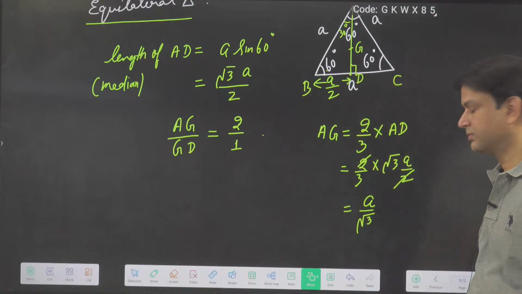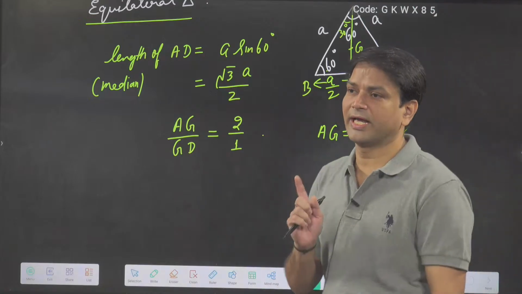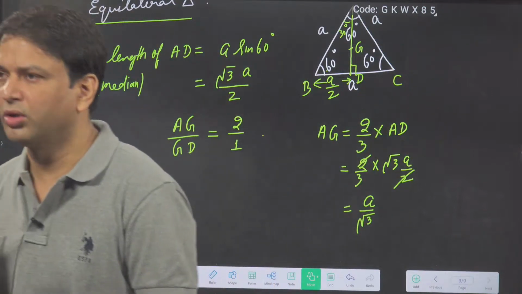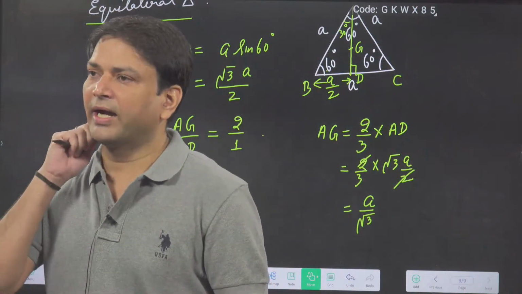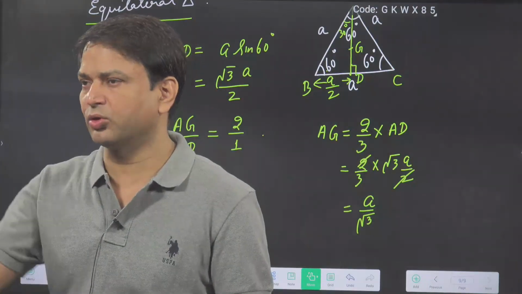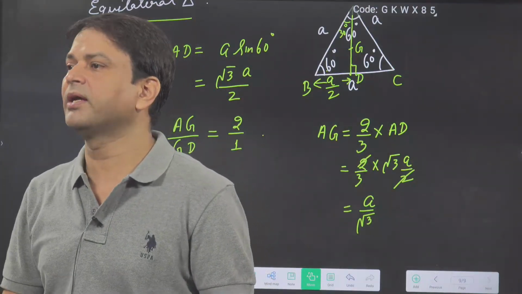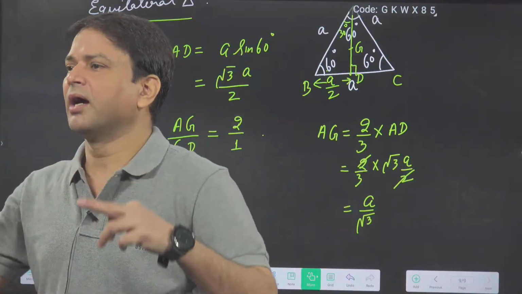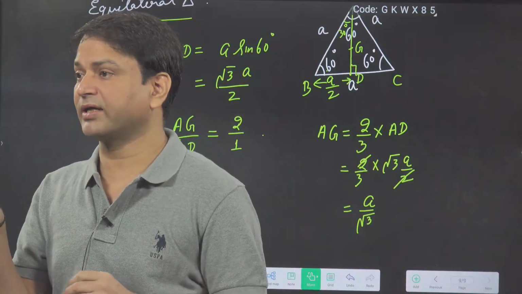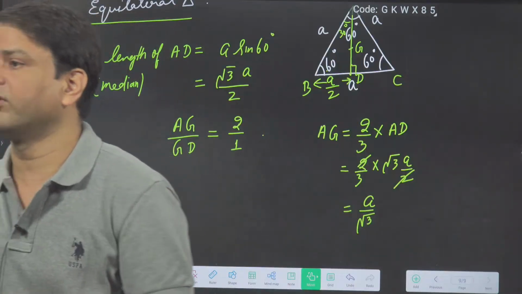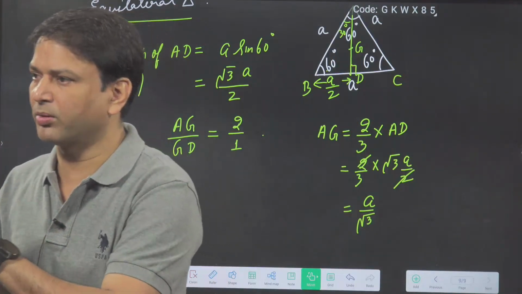Okay, so length of the median is what? Root 3a by 2. Everybody got this. And if AG and GD are required, the ratio is 2:1. So AG will be A by root 3, GD will be A by 2 root 3. Sometimes it is required that a particle is moving around the vertex of the equilateral triangle, so it will be a circle. What is the radius of the circle? Radius of the circle will be AG. So in that type of problem, we require this.